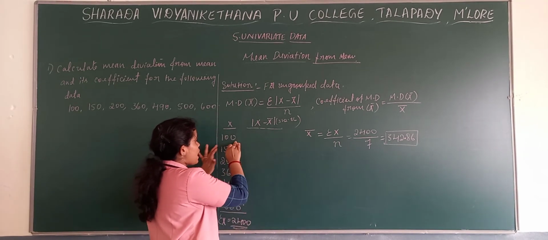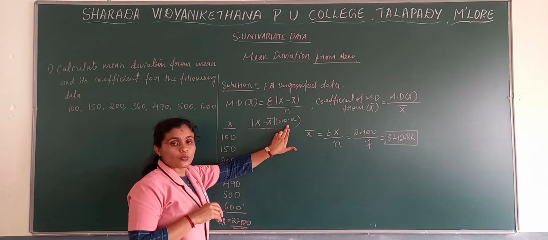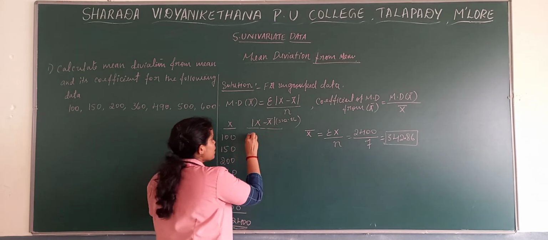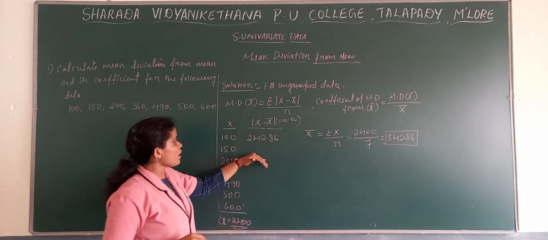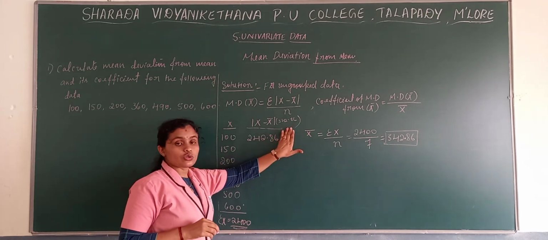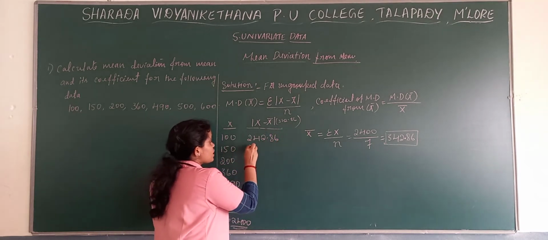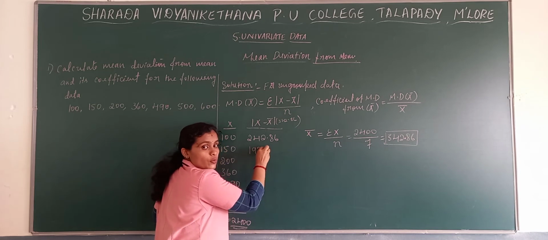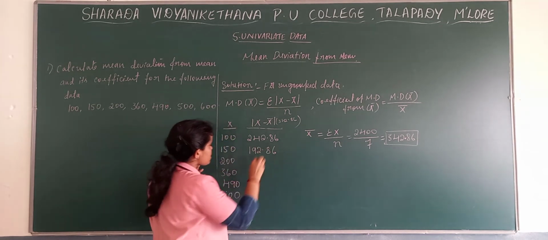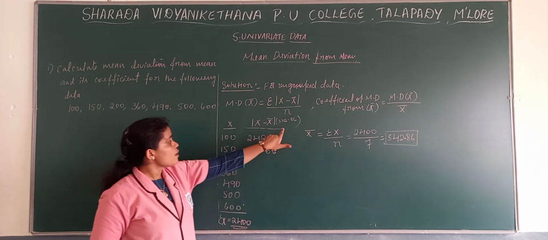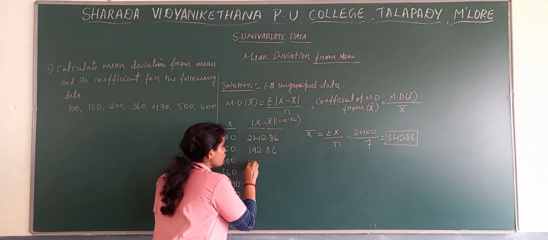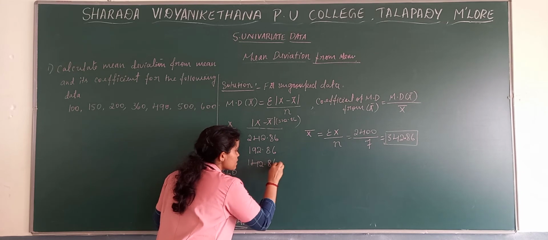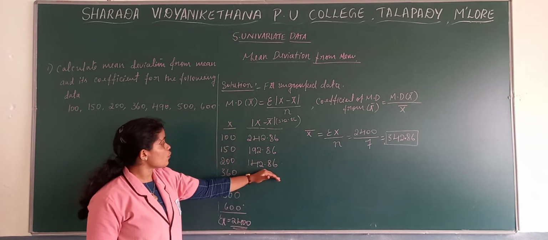Now 100 minus 342.86, we get 242.86. Next one, 150 minus 342.86, we get 192.86. Next one, 200 minus 342.86, we get 142.86.